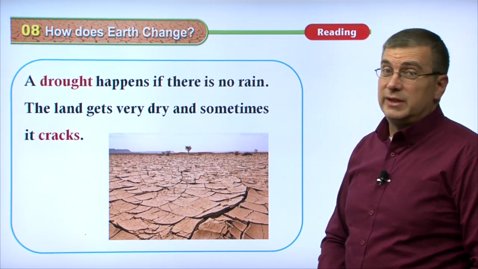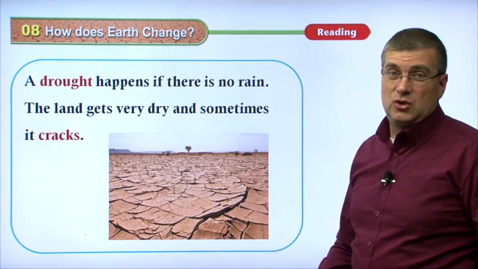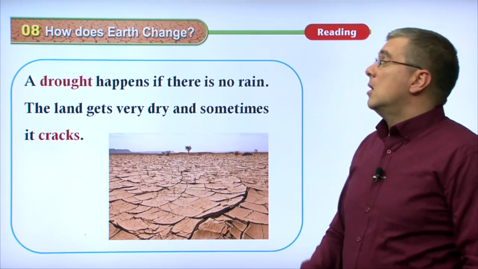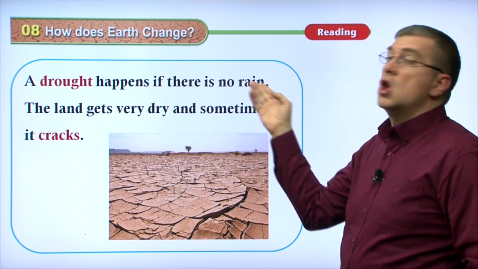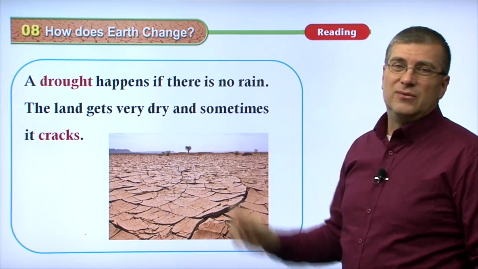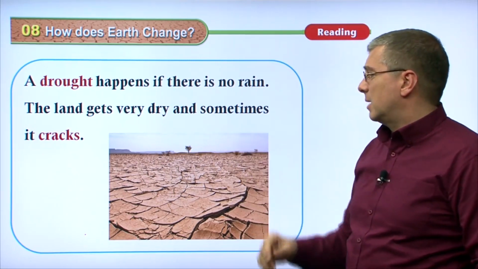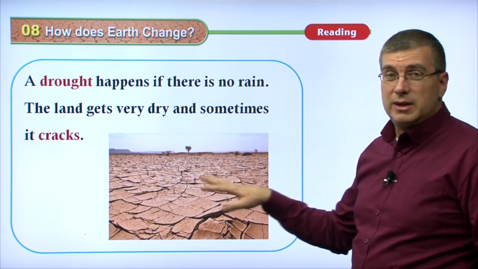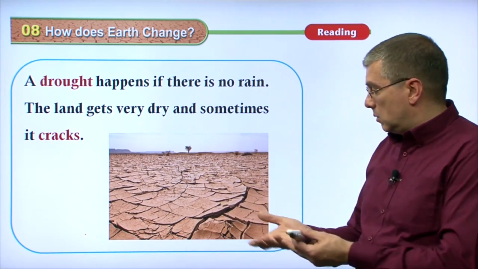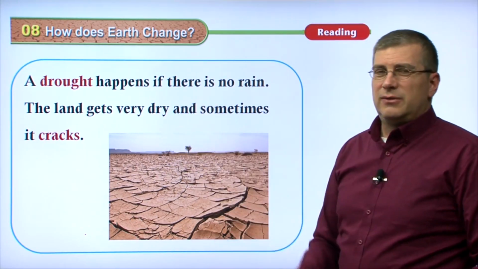Now the opposite situation, in the opposite situation, when there's no rain, we have what we call a drought. A drought happens if there is no rain. The land gets very dry. Sometimes it cracks, especially if the land has mud or clay on the top, it will crack and it will buckle up. So you can see it's very interesting.